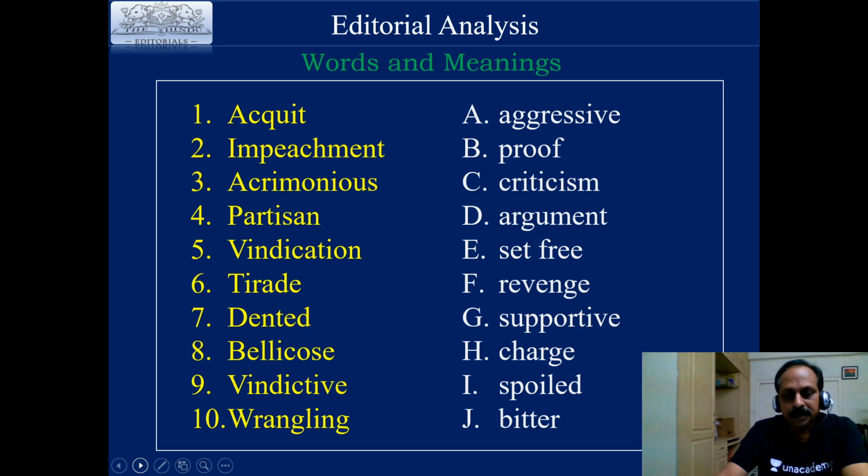Bellicose. What is the meaning of vindictive? Vindictive means what? Vindictive means revenge. Vindication means proof. Vindictive, it's a negative word. Means what? Revenge. What is the meaning of wrangling?